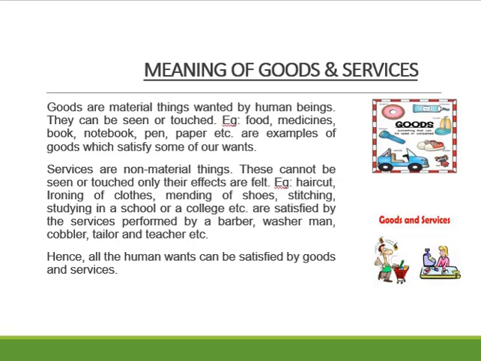Hi everyone, in this video we will understand the meaning of goods and services. Goods are material things wanted by human beings. They can be seen or touched. Examples of goods are food, medicines, books, notebooks, pen, paper. And the aim of goods is to satisfy some of our wants.